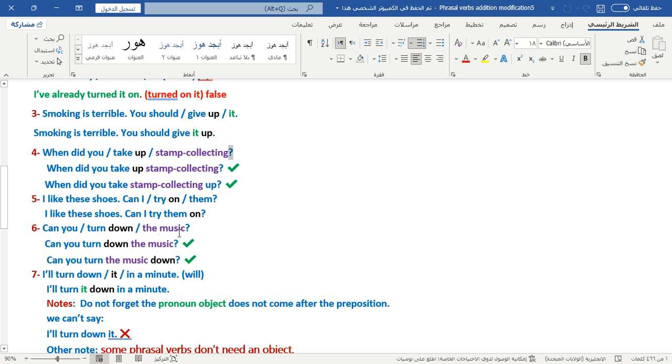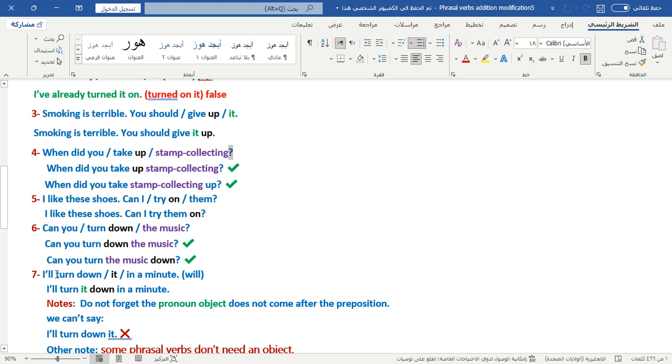We have the music, the object. How do we know this word is the object? Because it's spelled there. So it is the object. It's a noun. So we can write this noun object before or after the preposition. Both of them are true. The same sentence, can you turn the verb after the verb? Maybe the preposition down and then followed by the object because we have a noun object.